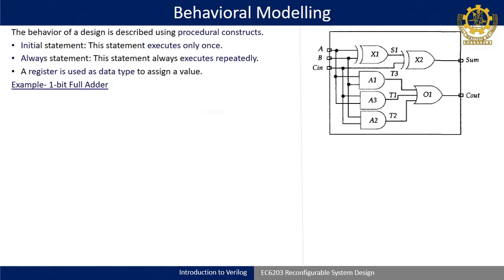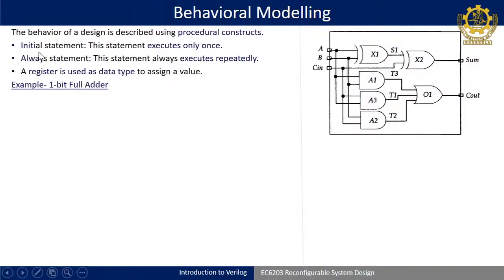Now data flow modeling is over. The next is called behavioral modeling. In behavioral modeling we use two constructs: one is called the initial statement and another is called the always statement. These are called procedural constructs because they execute the statements in a sequence, unlike concurrent assignment statements, which execute all statements in parallel or concurrently. They execute the statements sequentially.